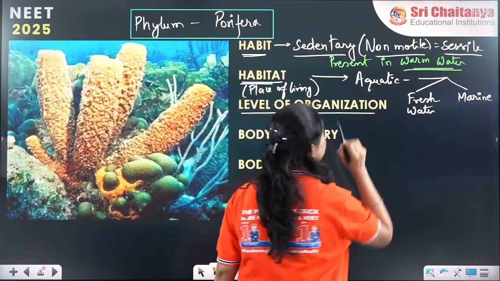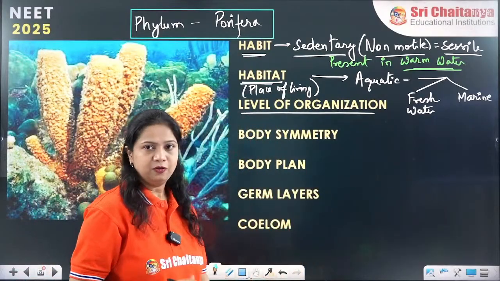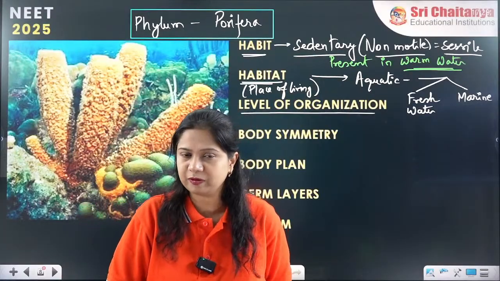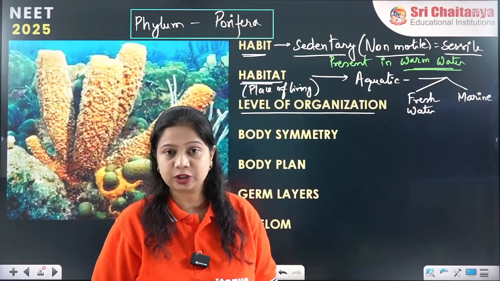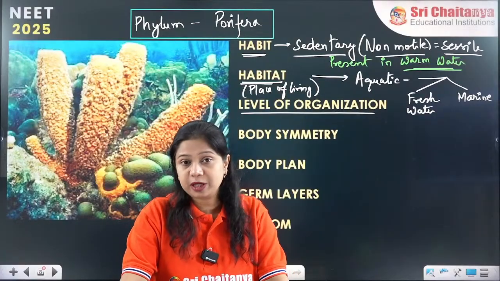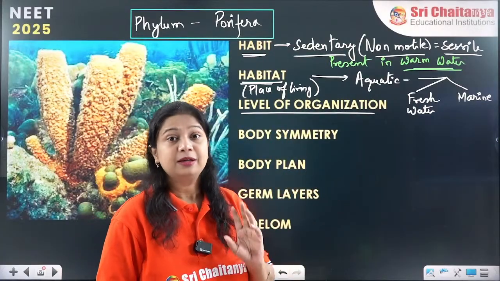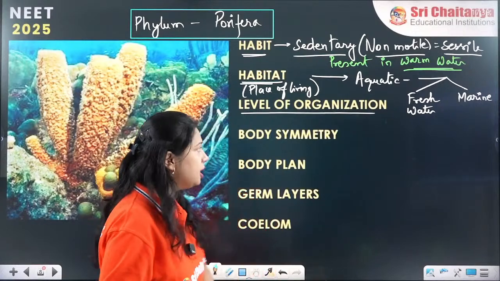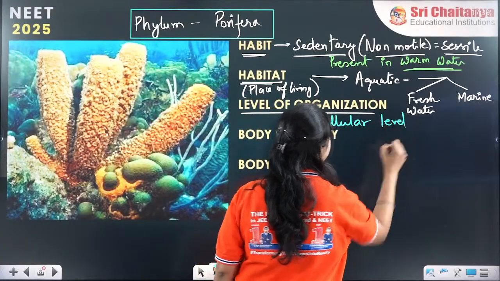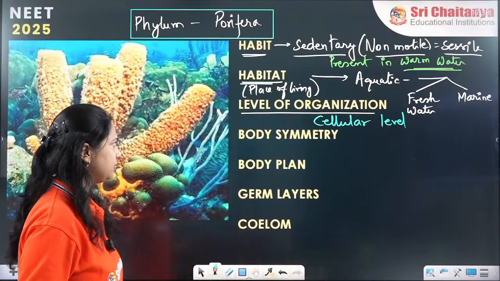Now here we are again. Level of organization. Level of organization means how their body functions and what these bodies are made up of. Now the function of each and every structure, each and every organ system. For example, the process of digestion, respiration, circulation. How do we see these things happening inside them? They are performing these functions with the help of different cells. So that is called the cellular level of organization.